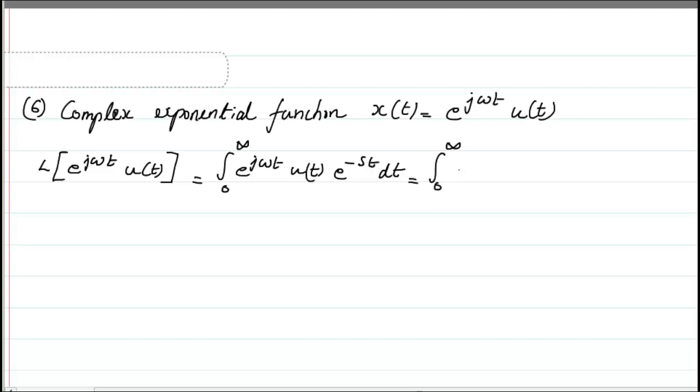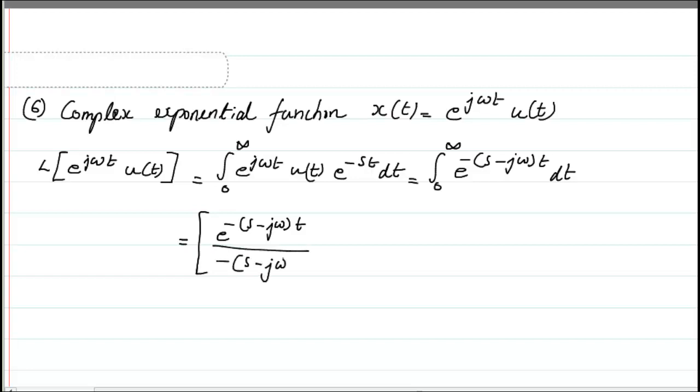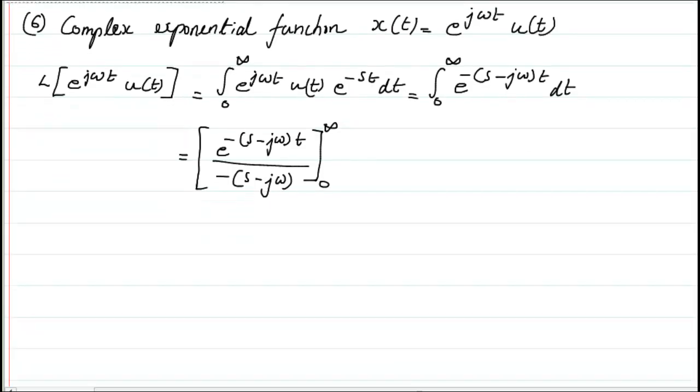So the remaining portion I can write as e raised to power minus (s minus j omega) t dt, which by integration we know will give e raised to power minus (s minus j omega) t divided by minus of (s minus j omega), with the limit from 0 to infinity. And that is what we are basically having here.